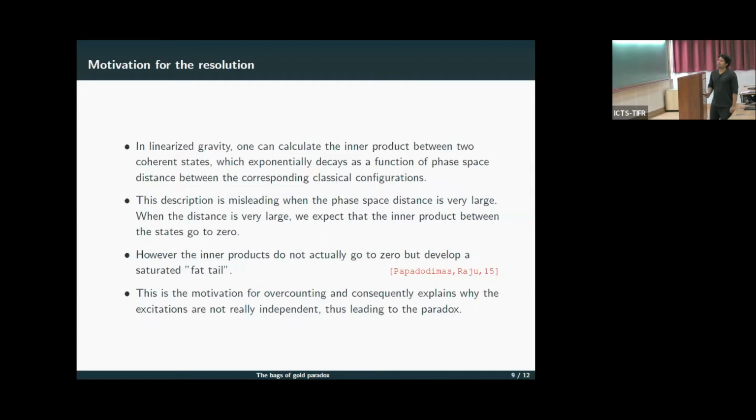When the distance is very large, we expect that the inner product between these states goes to zero. However, the inner products do not actually go to zero, but develop what is called a saturated fat tail. They get saturated at a particular value. And this is the motivation for overcounting of these bulk excitations. This consequently explains why the excitations are not really independent, leading to the paradox.